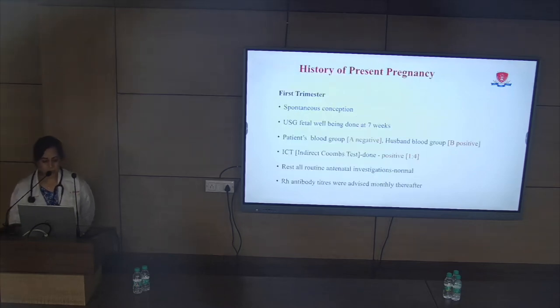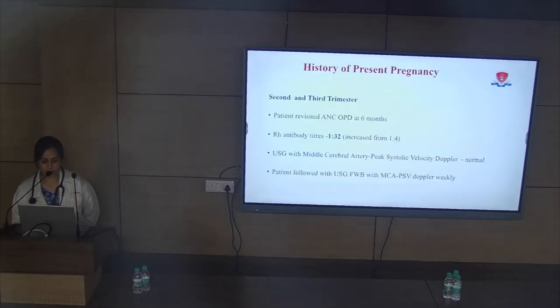History of present pregnancy. First trimester: patient conceived spontaneously. USG for fetal well-being was done at 7 weeks. Patient blood group was A negative. Husband's blood group was B positive. Indirect Coombs test was done, which was positive. Further titers were done, which were 1:4. Rest of the routine antenatal investigations were normal. Rh antibody titers were advised monthly thereafter.